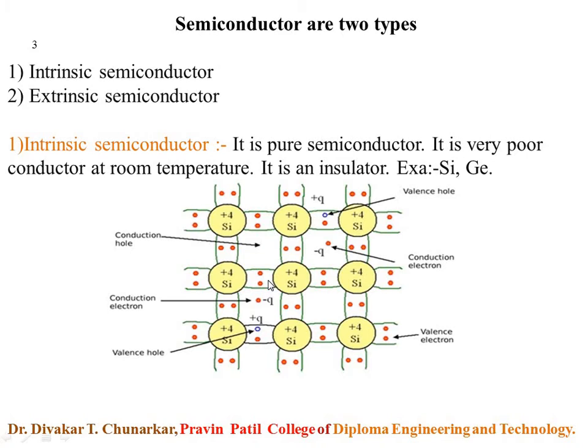Some of the unique qualities of silicon and germanium are used in the intrinsic semiconductor.